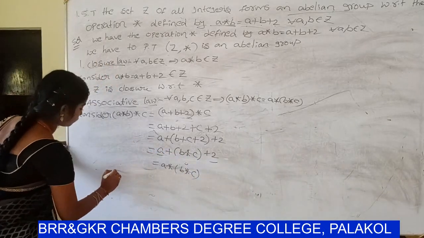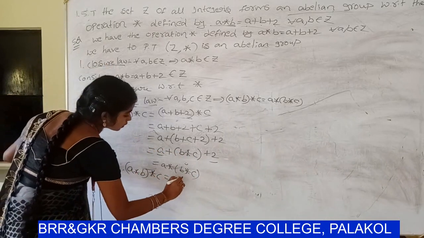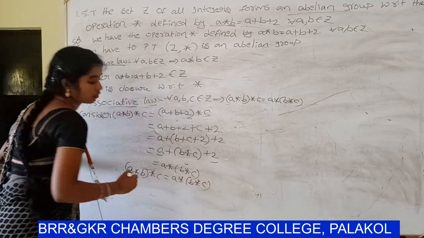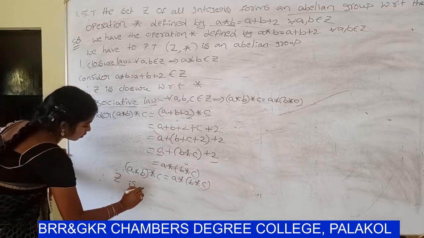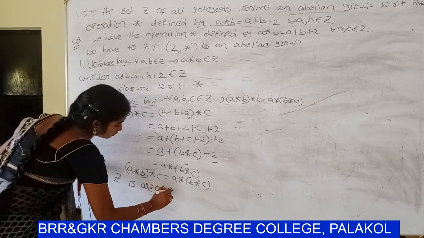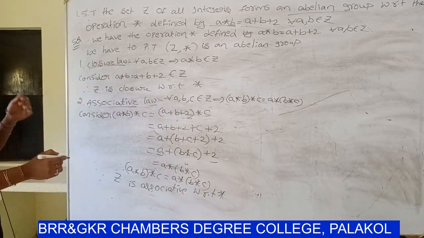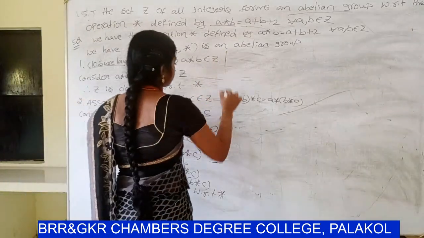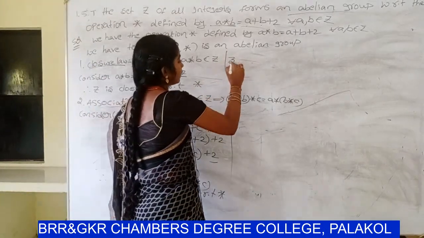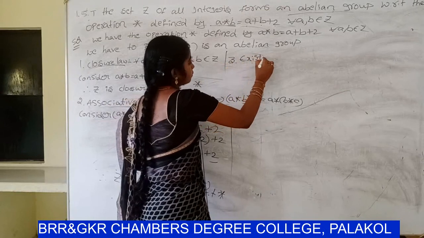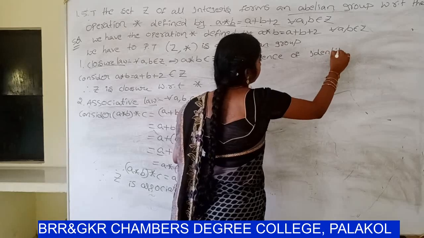So therefore (a star b) star c equals a star (b star c). So this is the associative law. Therefore Z is associative with respect to star. So next definition, the third one, existence of identity.